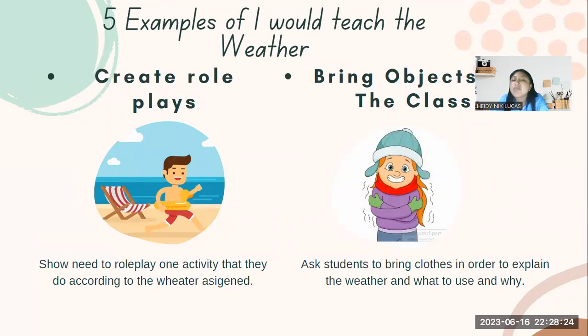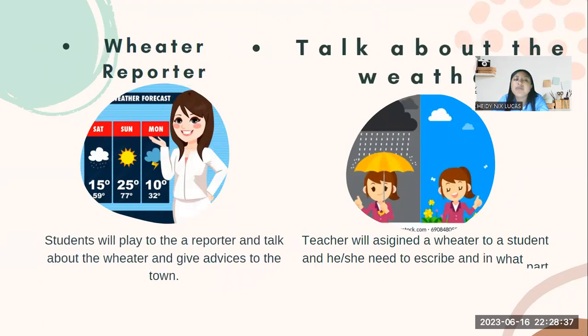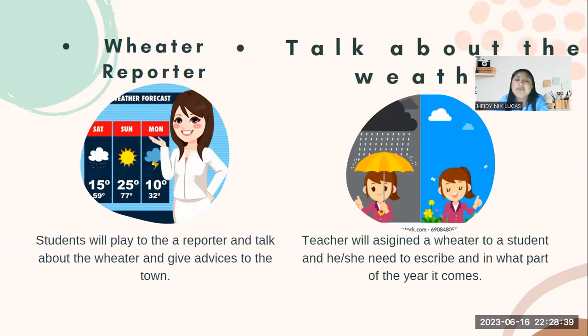Activity number 2, bring objects to the class. Ask students to bring clothes in order to explain the weather and what to use and why we have to use those clothes. Why is it important? Number 3, weather reporters. Students can role play and pretend that they are reporters of each day and give, for example, the weather and advice to people that are listening to the news.